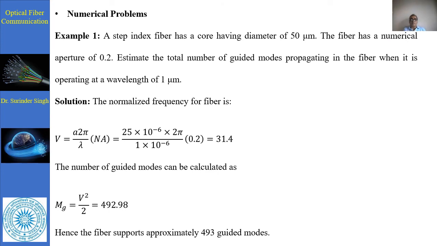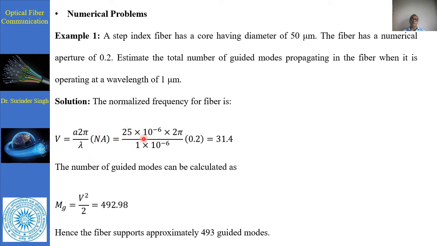So some of the problems related to this V number I have described in this lecture. A step index fiber has a core diameter of 50, so a is basically the radius, 50 divided by 2, 25 micrometer. The fiber has numerical aperture NA 0.2. Estimate the total number of guided modes propagating in the fiber when it is operated at a wavelength of 1 micrometer. Normalized frequency formula: V is equal to a 2 pi upon lambda into NA.